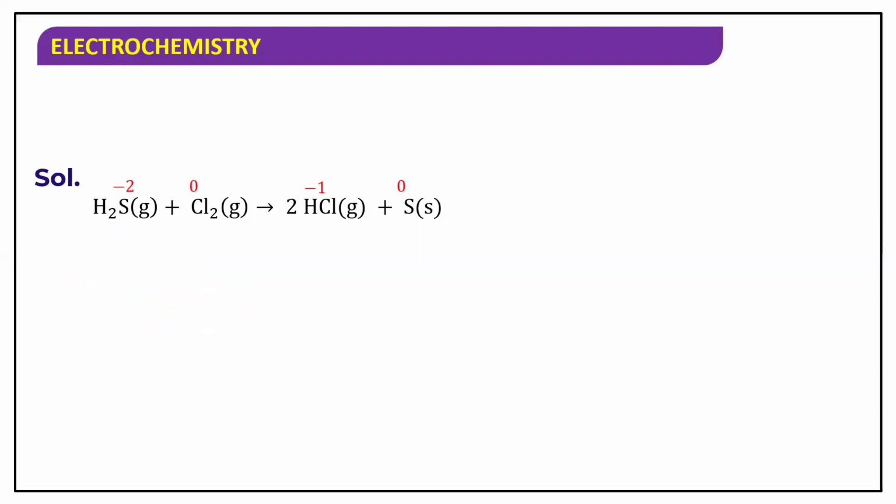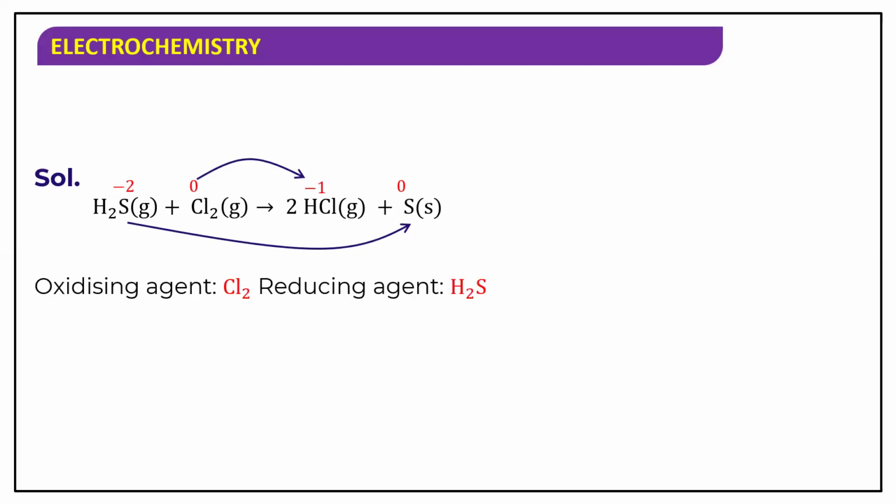Now, chlorine is going from 0 to -1, means it is getting reduced, and sulfur is going from -2 to 0, which is called oxidation. Now the oxidizing agent is chlorine and the reducing agent is H2S, hydrogen sulfide.